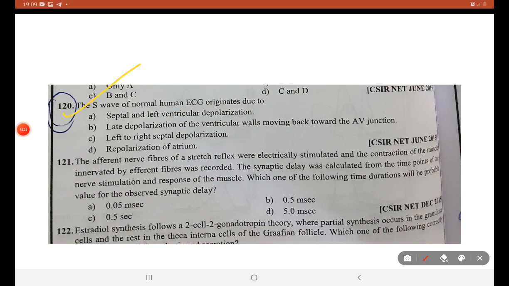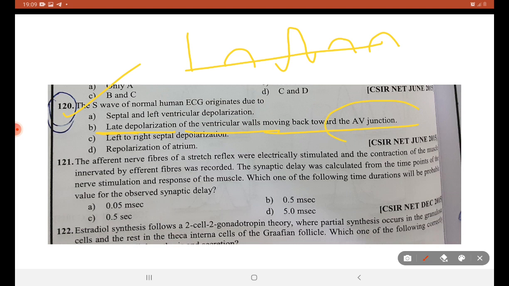Next, the S wave. We have a complex, as seen: a P wave, QRS complex, T and U. The S wave occurs due to late depolarization of the ventricular walls moving back towards the atrioventricular junction.